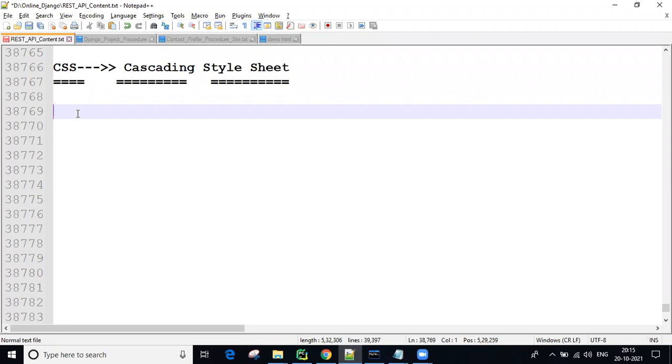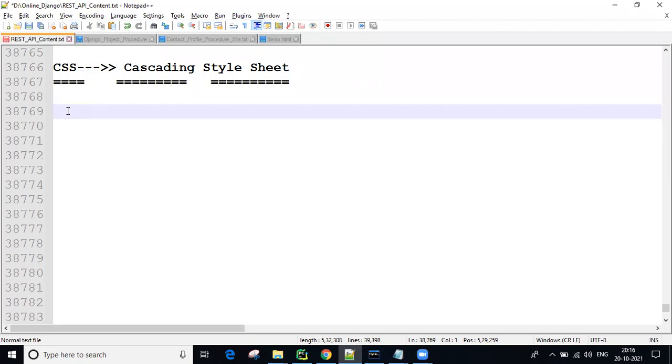That is nothing but CSS. Using CSS, your application looks more beautiful. Simple point, remember, guys.